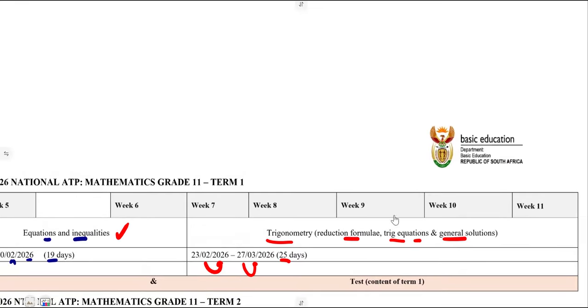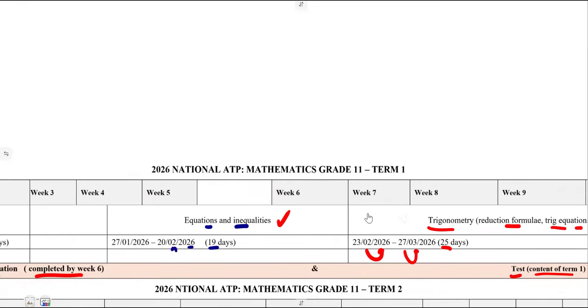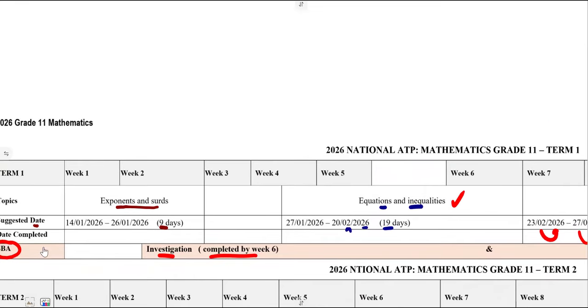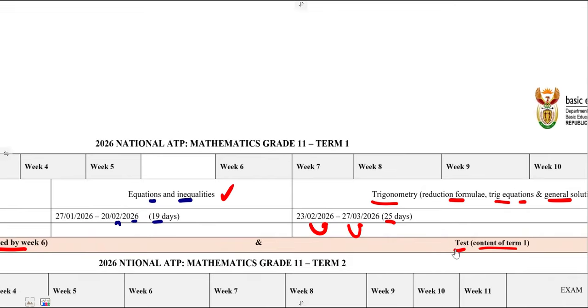So do not forget, term 1, we have a test which covers every content of term 1. So we must be able to work our investigation as part of our SBA and also the term 1 test, which is the March test. Those tests, they are important. Take them as your final exam. Do not just say this one is just a normal test. It has a certain percentage that will affect your final result. So never take it for granted.